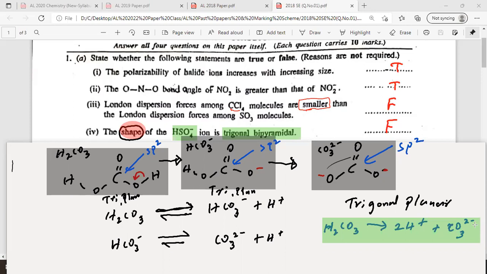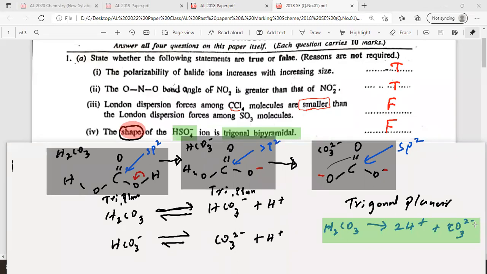One mistake is it won't release 2H plus simultaneously. The second problem is that this is a reversible reaction, not unidirectional, because if it were like this, then carbonic acid must be a strong acid.